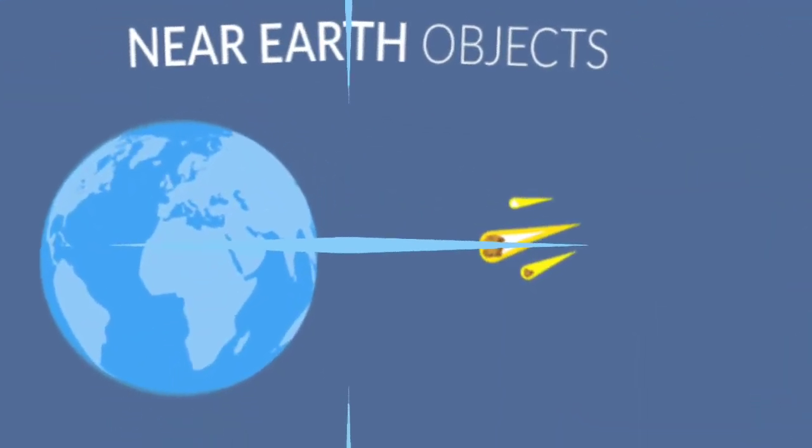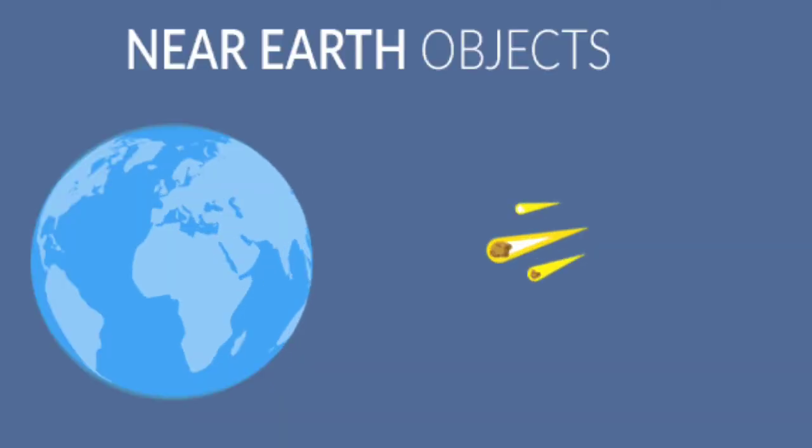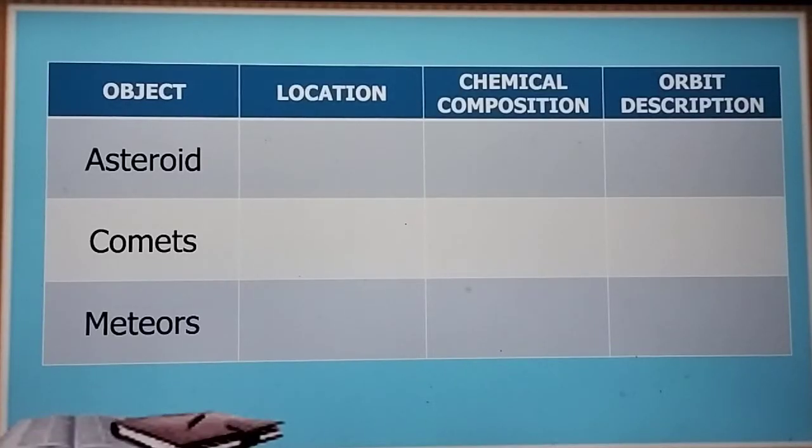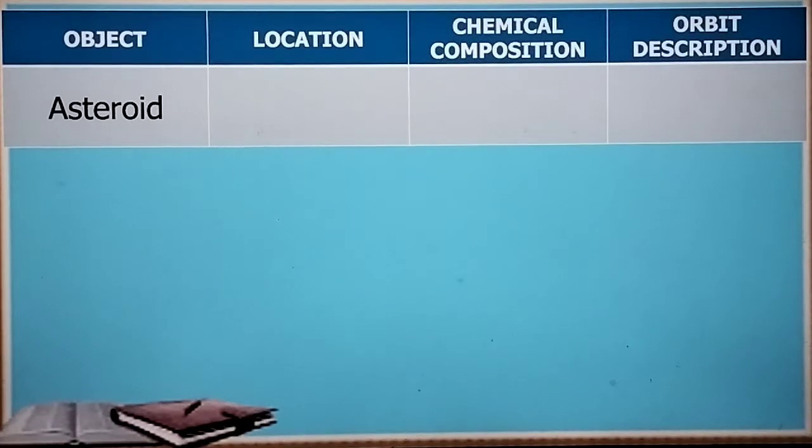Now, we're heading to the heart of our lesson, which are asteroid, comet, and meteors, or also known as near-Earth objects. Ngayon, ano nga ba ang kaibahan ng asteroid, comets, and meteors in terms of location, chemical composition, and orbit description?